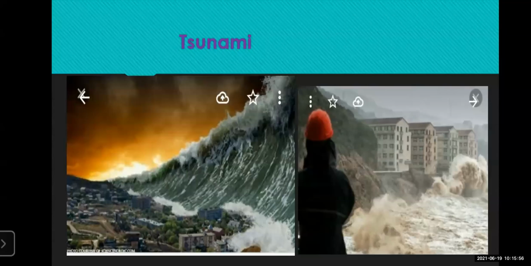Tsunamis are giant waves which are very, very dangerous. The occurrence is seen in the oceans and seas. It doesn't occur on the ground like an earthquake. It occurs in the ocean and the seas due to the shifting of tectonic plates, as in the earthquake. So the same thing happens. The process which I have just explained to you, what happens in the earthquake, the same thing happens here in the case of tsunami.